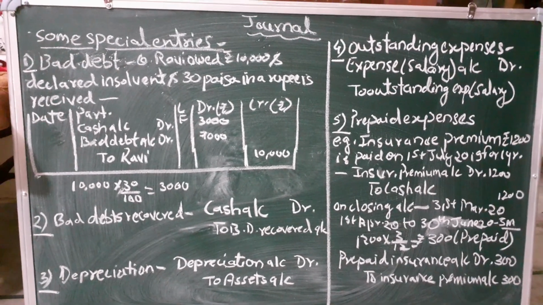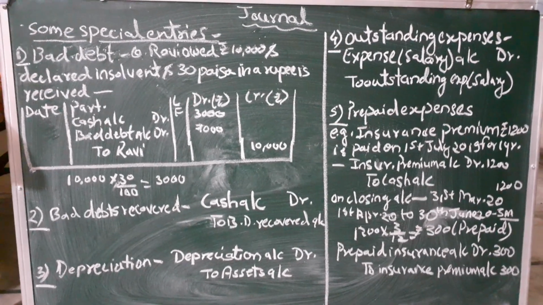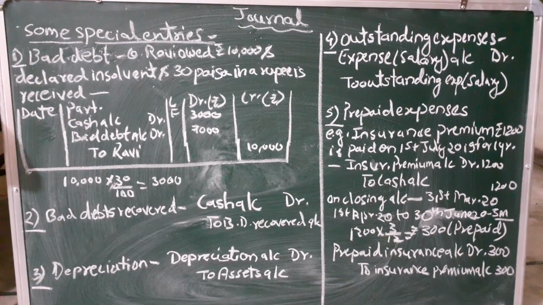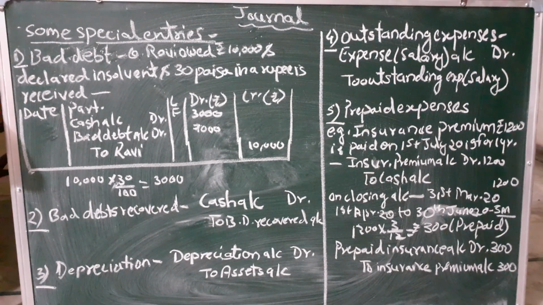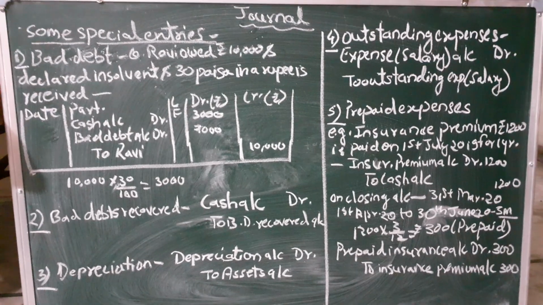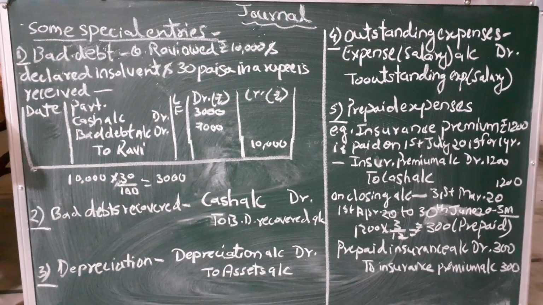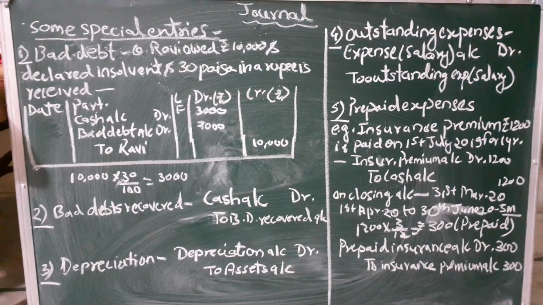So 5,000 minus 500 gives you 4,500. So if I go by that example, my entry will be: depreciation account debited to assets account. That means, if you remember, we purchased a machinery of 5,000, on that we charge 10% depreciation. So 500 will be transferred to the depreciation account and 500 against the assets account.